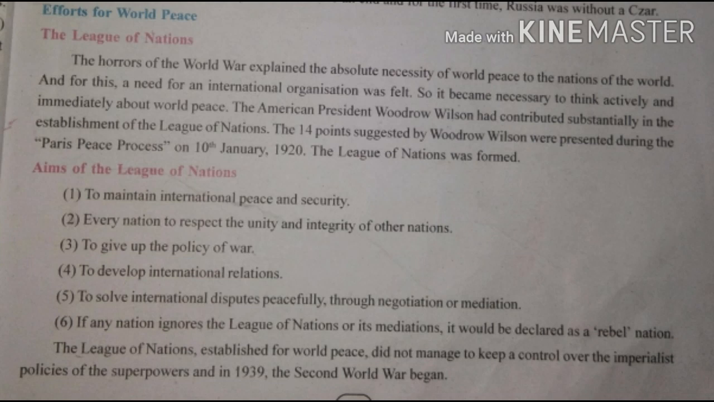Now students, another topic, efforts for world peace. After the First World War that was fought in 1914 and ended in 1918, one organization was established for maintaining peace, and that organization was named the League of Nations. So students, you have 2 questions. Question number 2, third, aims of the League of Nations. There you can see the aims 1, 2, 3, 4, 5, 6. All 6 aims you have to write down.